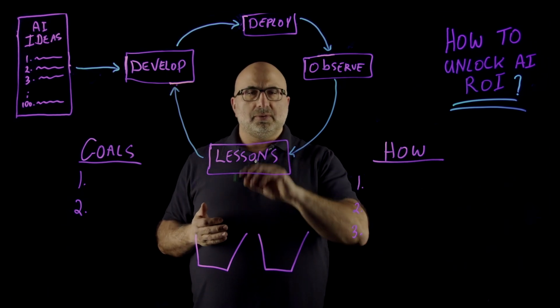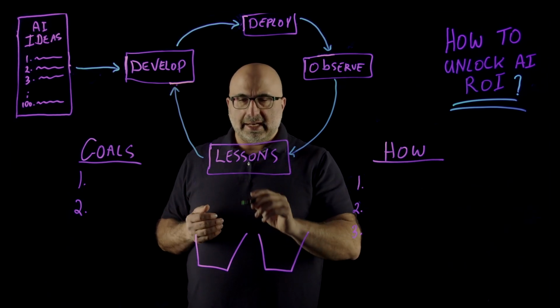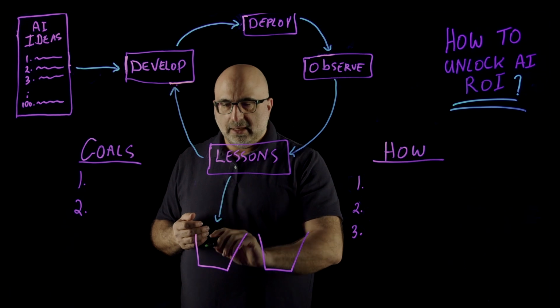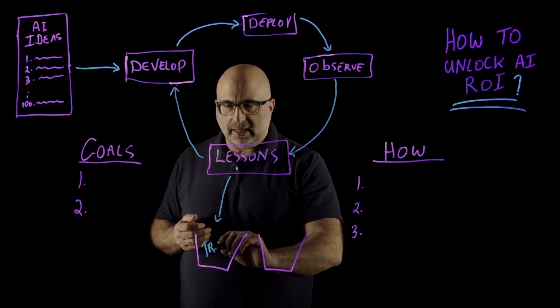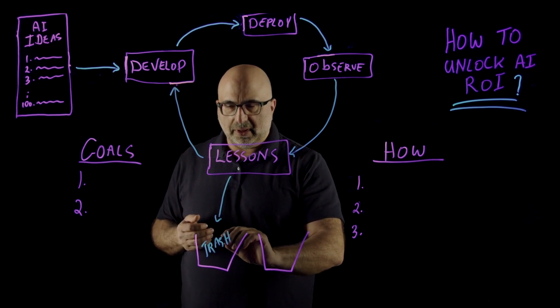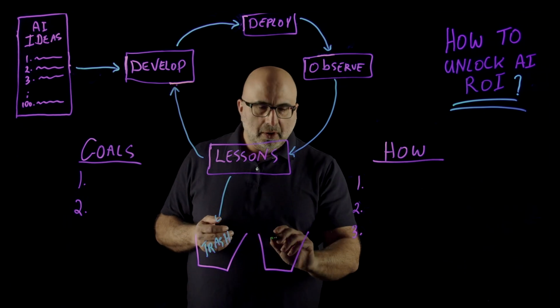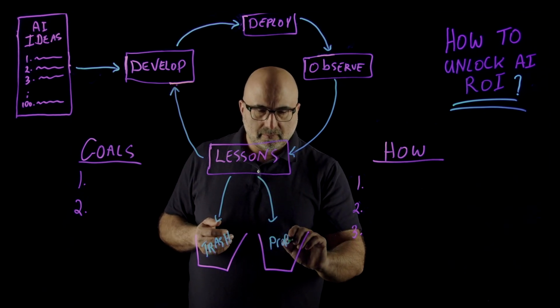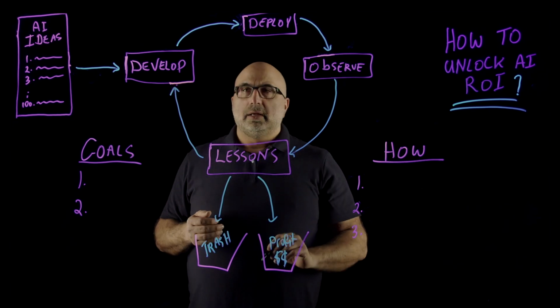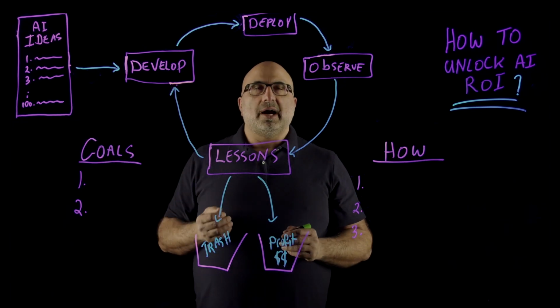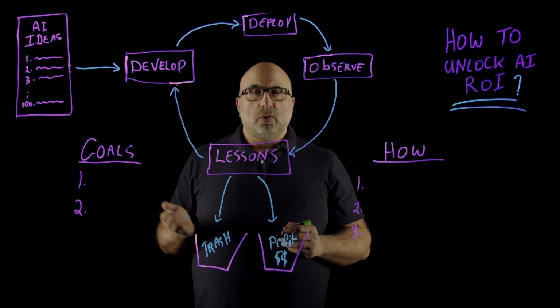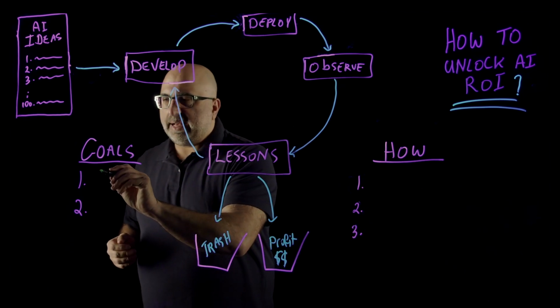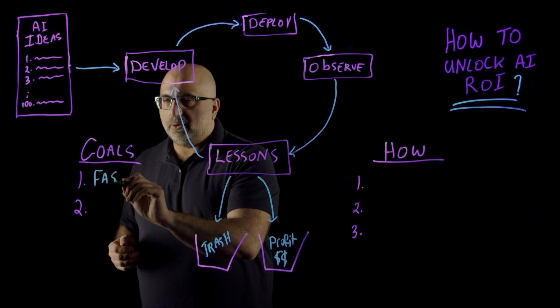Now, once we go through this loop many times, two things are going to happen. One is we might decide that we need to trash this idea because it's not doing what we think it's supposed to do. Or it might lead us to profit. So clearly, if we have a list with 100 ideas on it, our goal should be to do fast iteration through this loop.